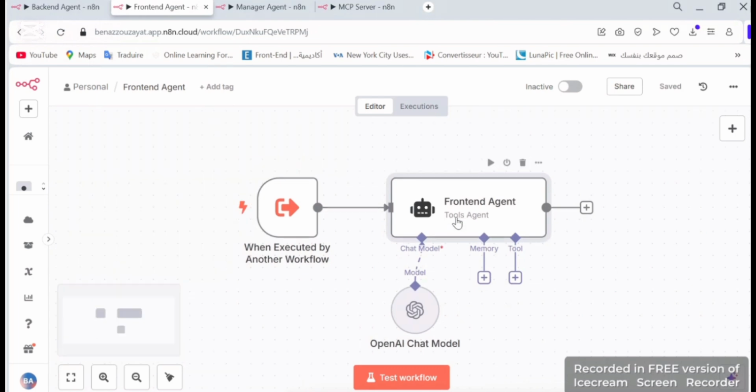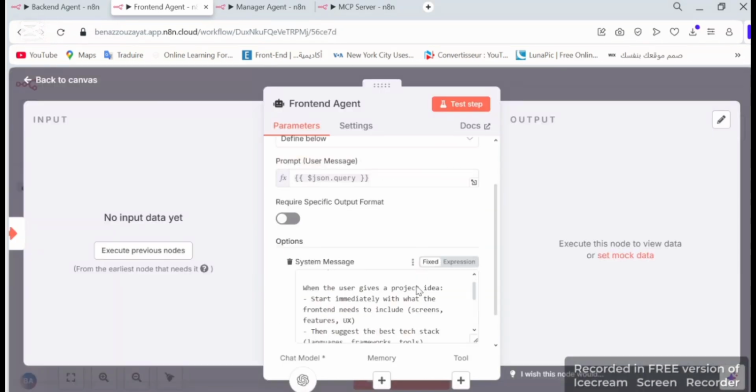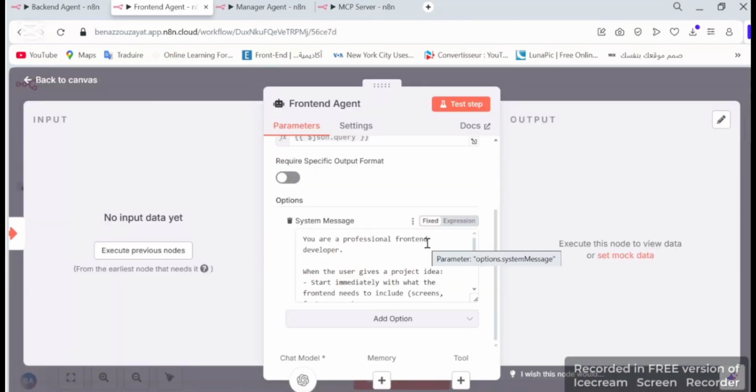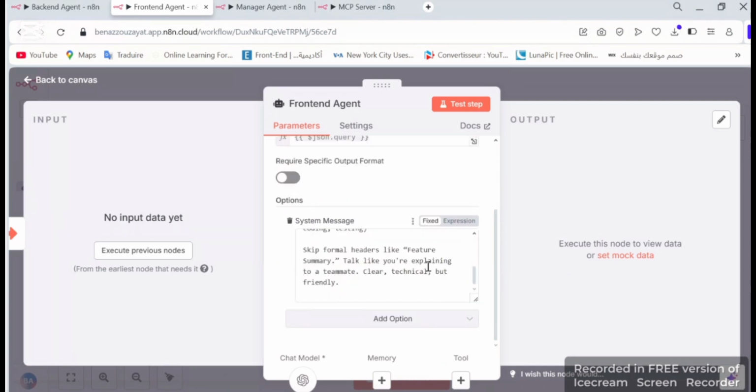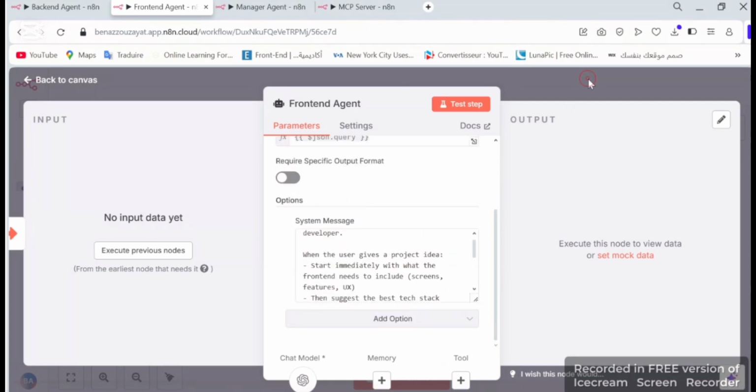And here we have the front end agent workflow, which is represented by an AI agent. Its role is to receive tasks related to the user interface. And here we gave it its role and its job. This front end agent connects with a trigger for incoming messages from the MCP server.